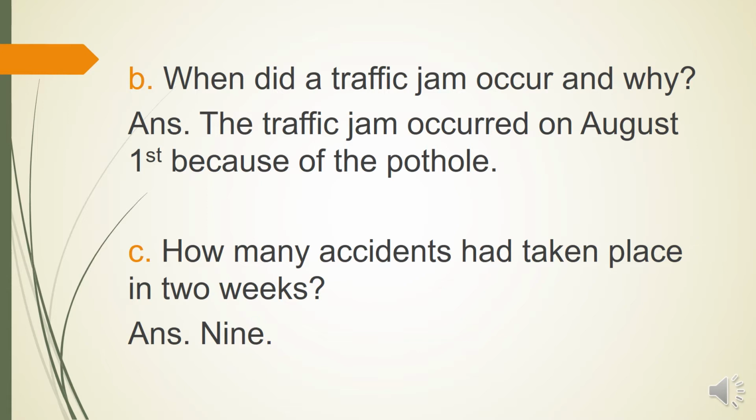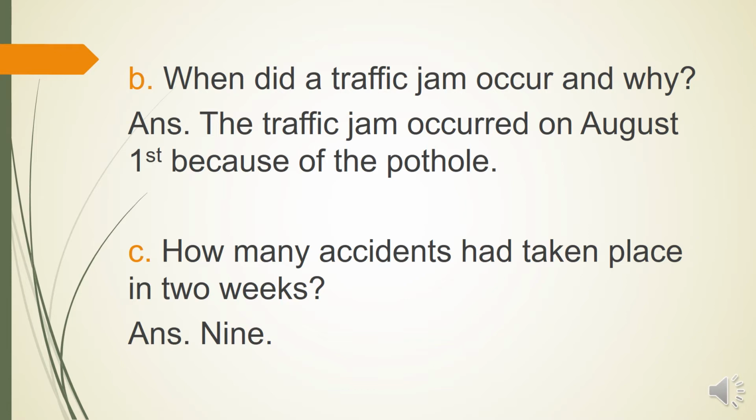The pothole was creating a lot of disturbance in that area, and because of it Faiza made a list in her diary of how many things were stuck there and how many accidents had happened due to this pothole. So the traffic jam occurred on the 1st of August because of that pothole.